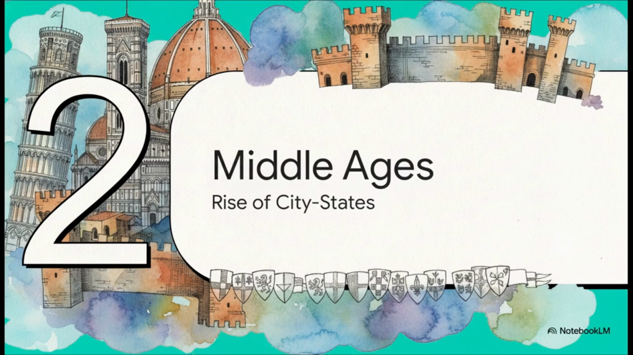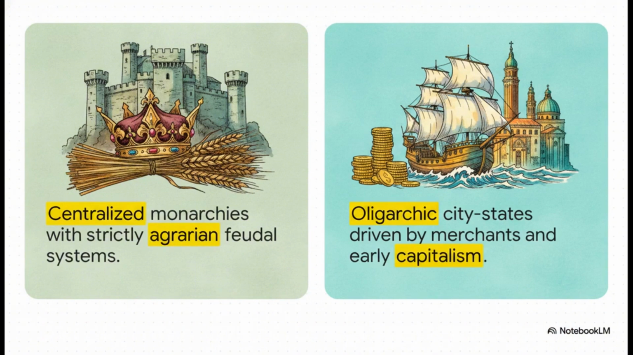Section 2. Middle Ages and city-states. Now, you might assume that lacking a central ruler would be a total disaster for a region, but actually, it became Italy's secret weapon. Think about it like this. While Europe north of the Alps was totally locked into strict farming-based feudal systems under centralized kings, the Italian peninsula was doing its own thing. It developed into a network of fiercely independent, oligarchic city-states. Places like Venice, Genoa, and Florence were these merchant-driven hubs that managed to keep both the Church and the Holy Roman Empire at arm's length. They enjoyed incredible wealth and relative political freedom based on really early capitalist principles.